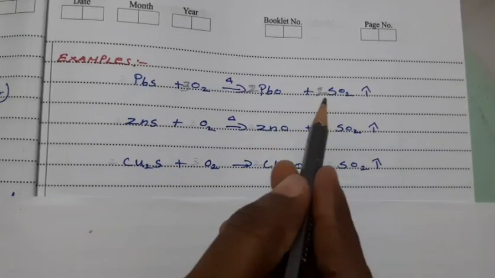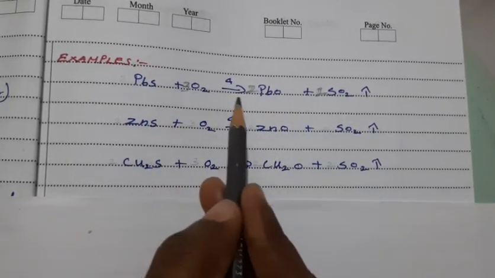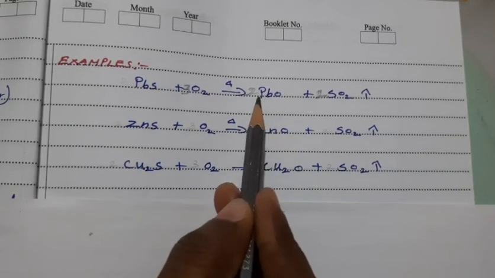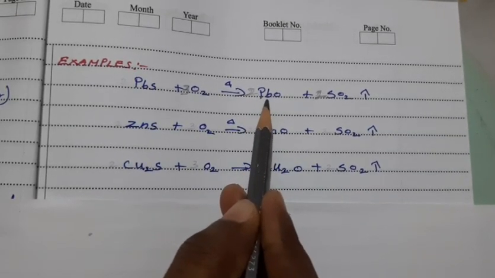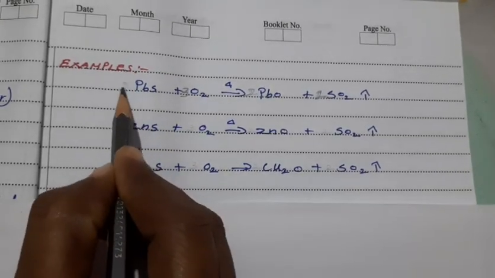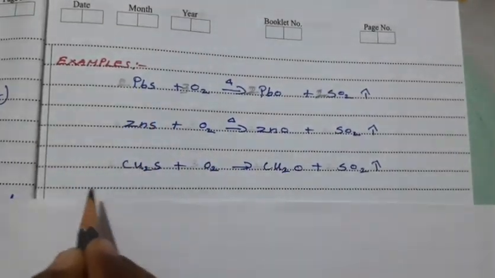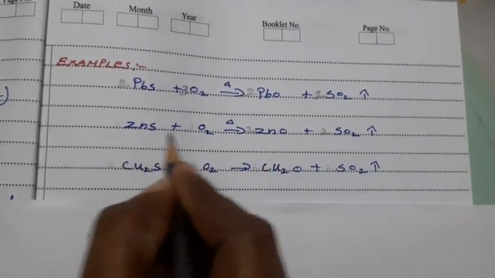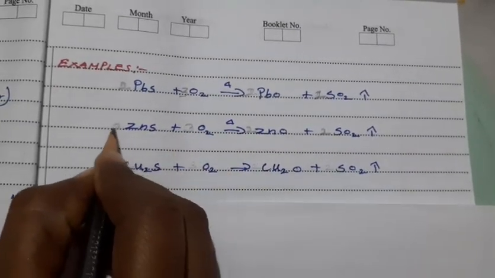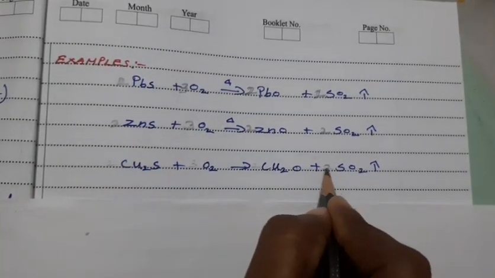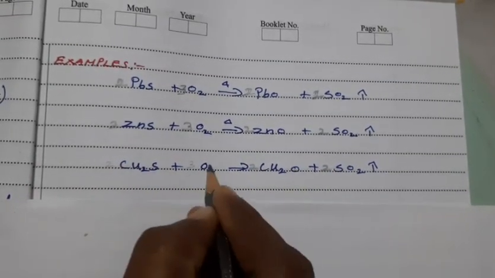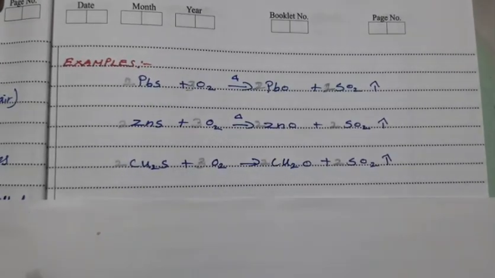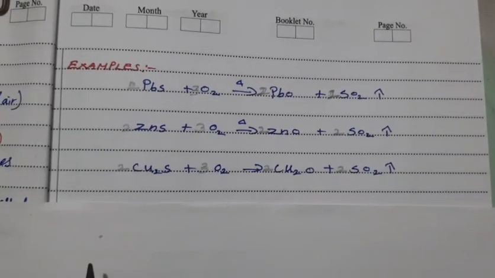Now the oxygen is balanced on both the reactant side and the product side, but on the product side lead is 2 moles, so here we can put 2. Like that here also 2 SO2, 2 ZnO, 3 O2 and 2 ZnS. Here also first we balance oxygen, after that the metal. So this is roasting.